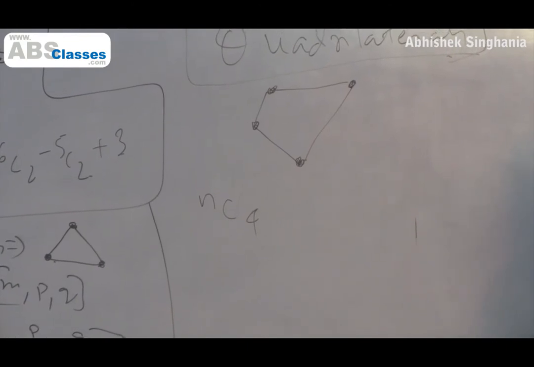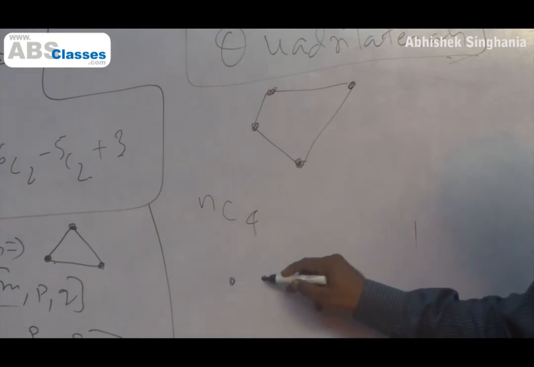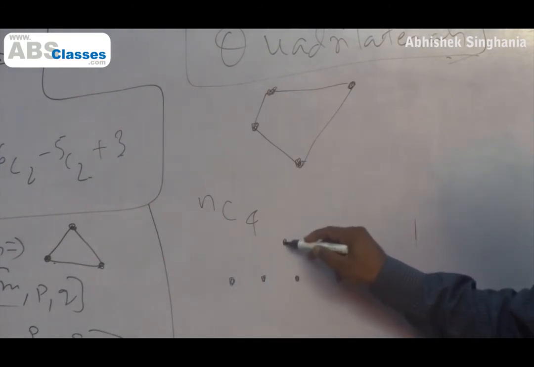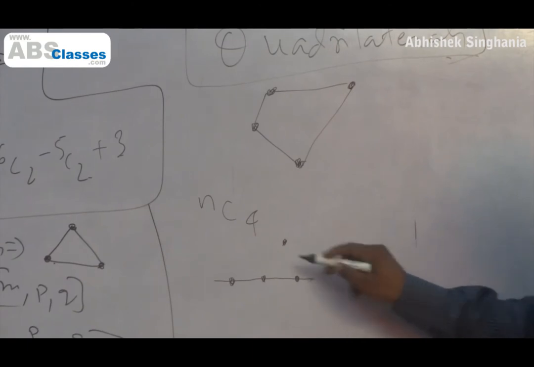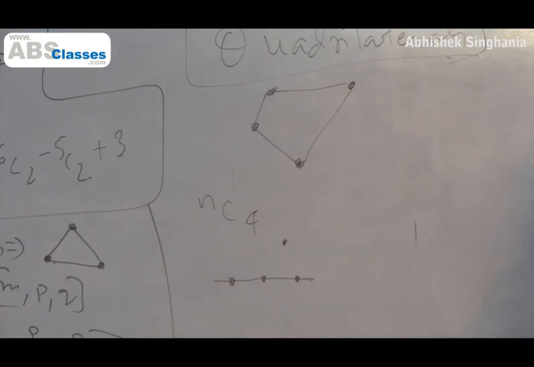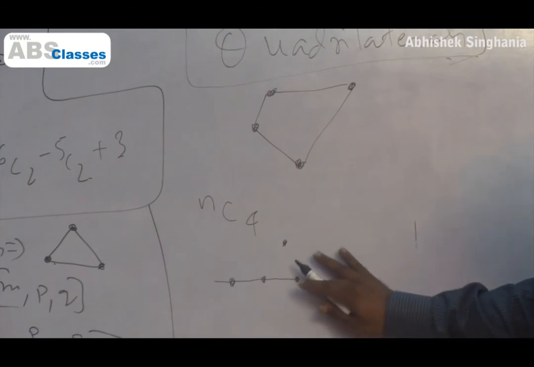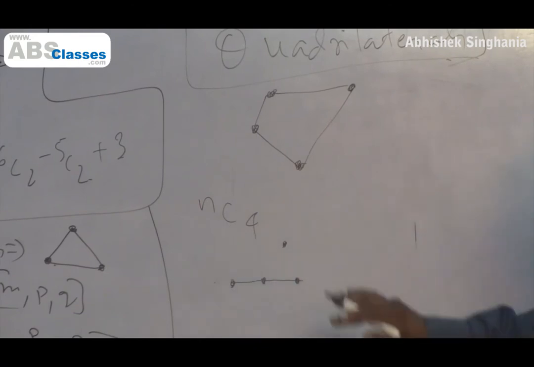The only additional thing that we have to keep in mind here is that if 3 points are collinear and 1 point is non-collinear, even then I don't get a quadrilateral. Can you make a quadrilateral here? Please don't try this. Just believe me, you can't. So these cases also need to be eliminated.